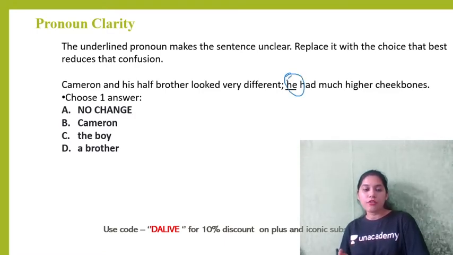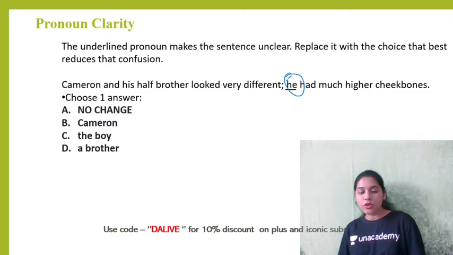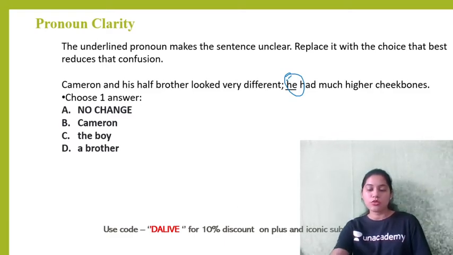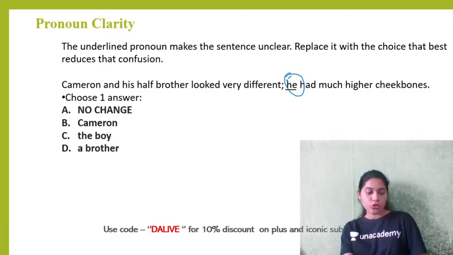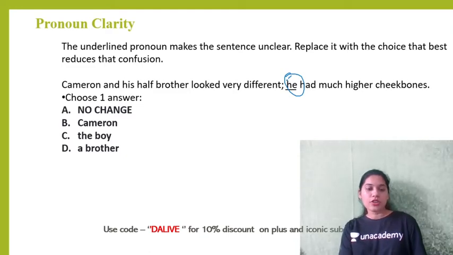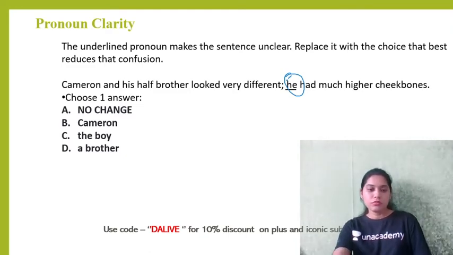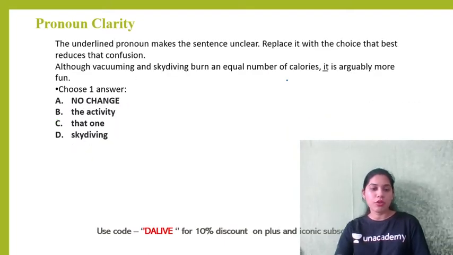Now, read this question and tell me what should come in place of he. Cameron and his half brother looked very different. He had much higher cheekbones. Who? Either Cameron or his half brother. So they look different, so one of them has higher cheekbones. So go through the options, write your answer. So we need to specify, so we can say Cameron.